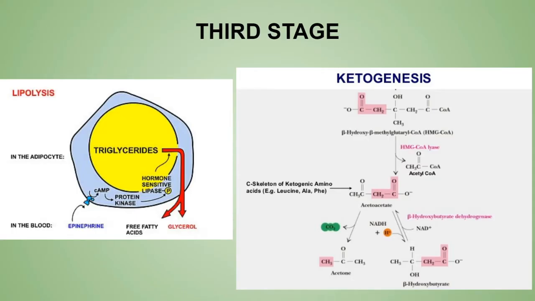Now next is the third stage. Now what happens in this stage? Now basically lipolysis is the main step in this stage. Now the prevailing state of high glucagon to insulin ratio stimulates the catabolic pathway, of course, and because of this catabolism, there is activation or stimulation of the cAMP or the cyclic adenosine monophosphate. Now because of this, the lipolysis occurs by way of protein kinase activation and then the hormone sensitive lipase activation. Now because of this HSL activation, there is mobilization of the fat from the adipose tissue.